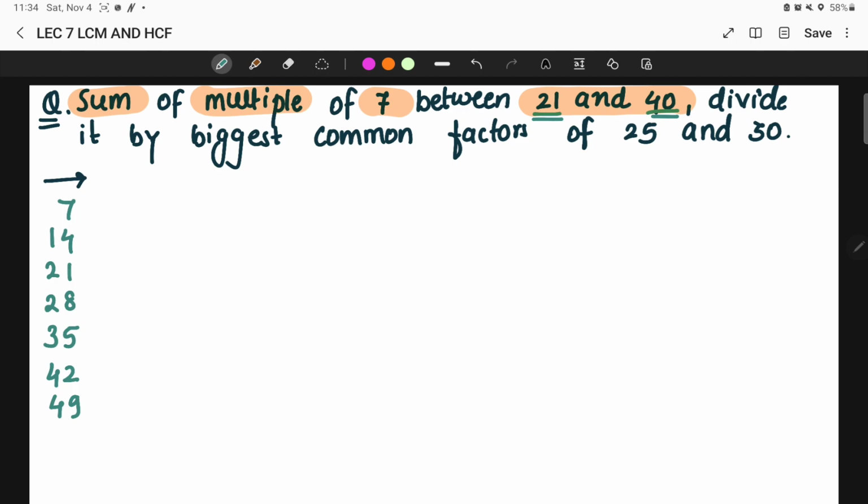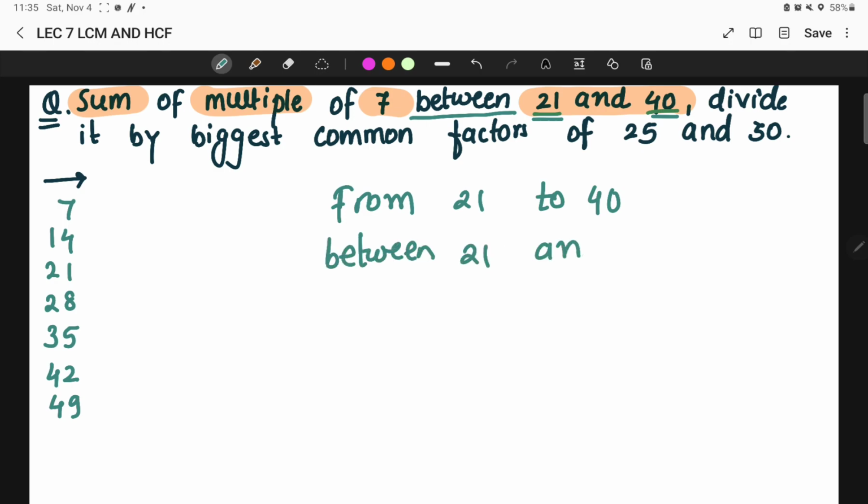The word between is going to be very important for your accuracy, because whenever they say from 21 to 40, and between 21 and 40, there is going to be a huge difference.